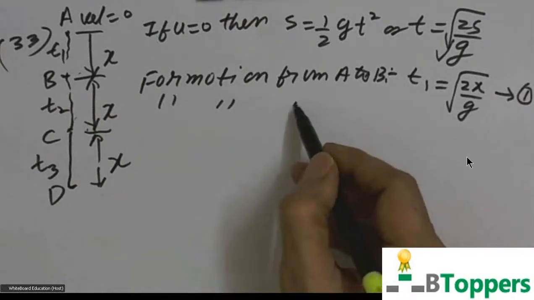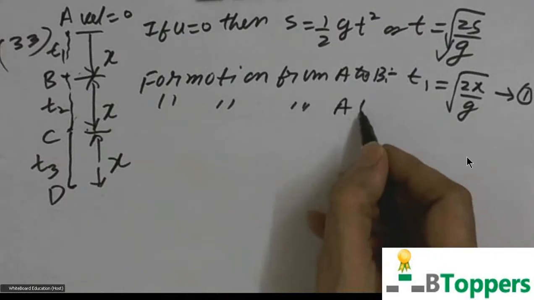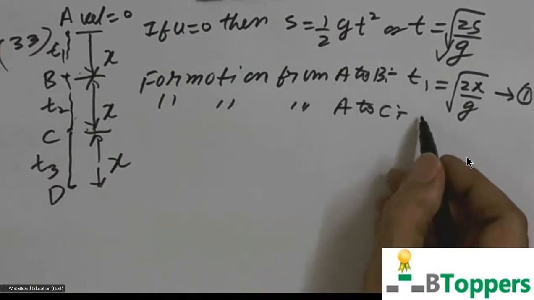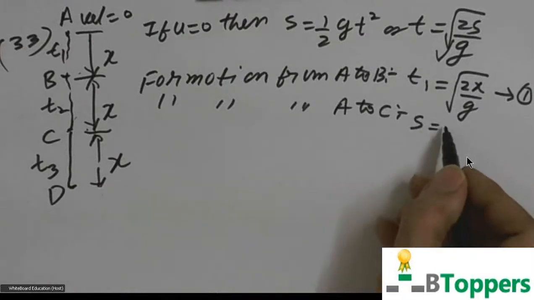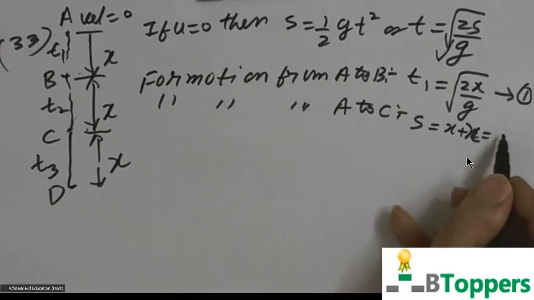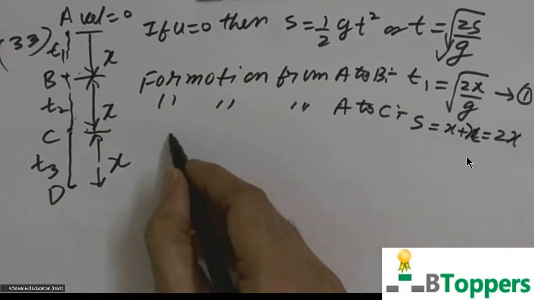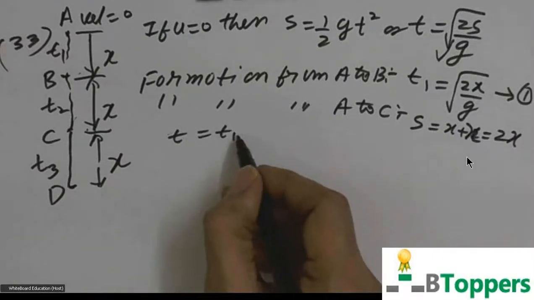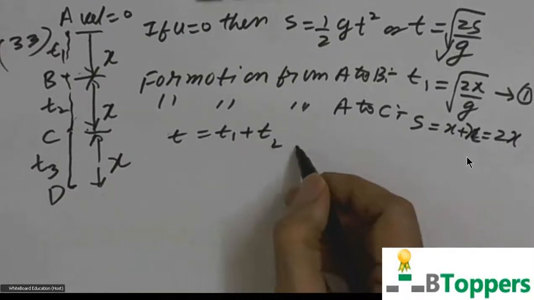Next, we'll consider the motion from A to C. Displacement equal to x plus x or 2x. And time of motion is t1 plus t2.